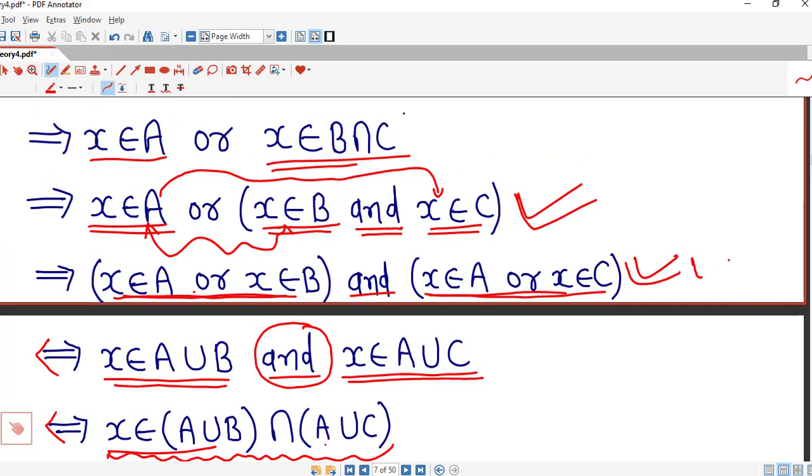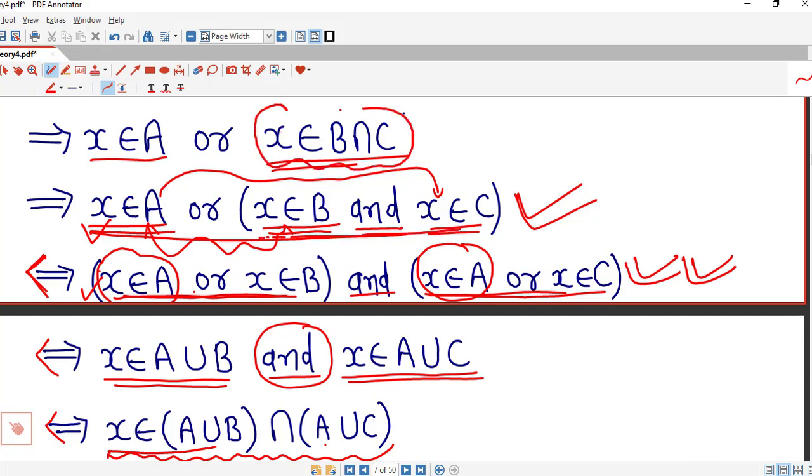Now this whole statement can be rewritten as this statement: X belongs to A or X belongs to B, and X belongs to A or X belongs to C. So we can see we have X belongs to A or X belongs to B and X belongs to C. So we can write that this statement implies this one, so we have double implies here also. Now this statement implies X belongs to intersection of B and C, and we keep this as it is.